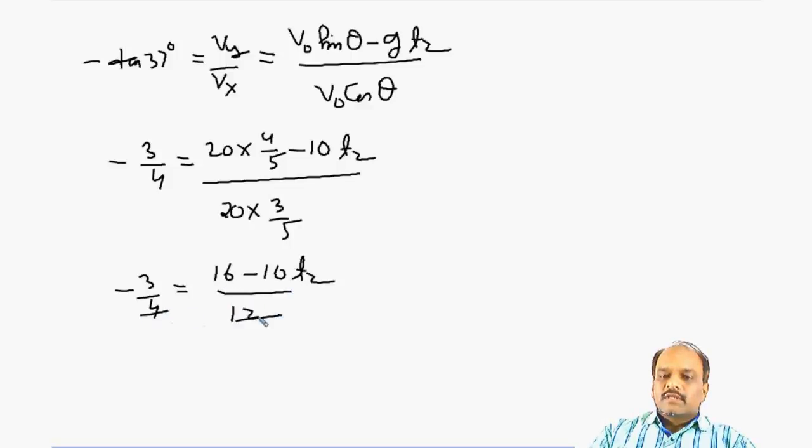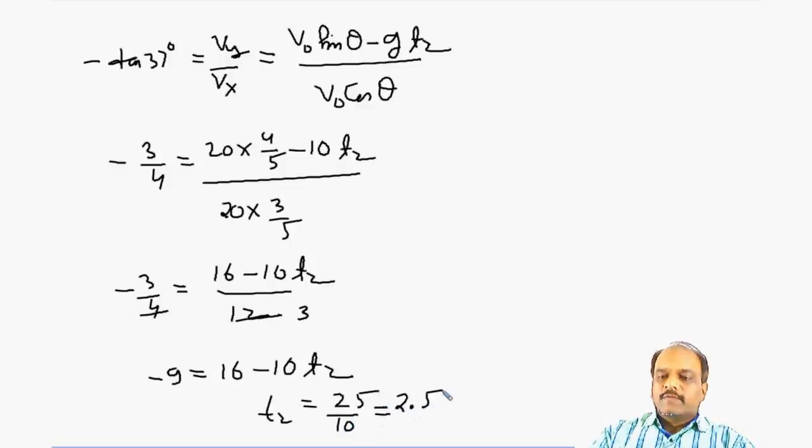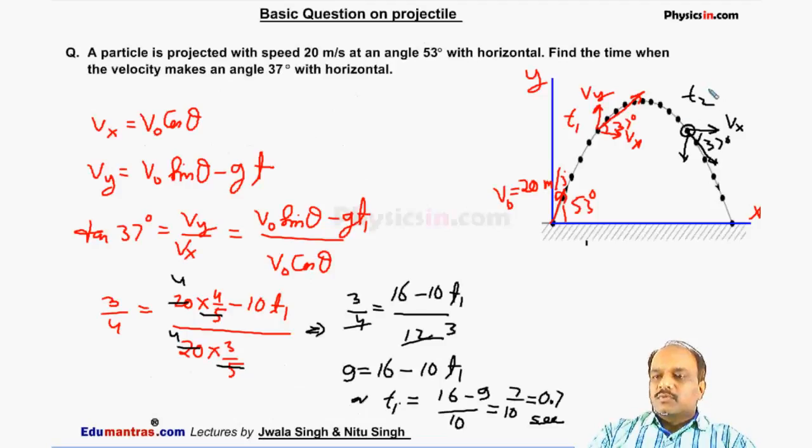So this will cancel out, we get 3. So minus 9 is equal to 16 minus 10 t2. So t2 comes out to be 25 by 10, which is equal to 2.5 seconds. So in this situation, this time t2 is 2.5 seconds. Again at this instant the particle makes an angle 37 degree with the horizontal in downward direction.